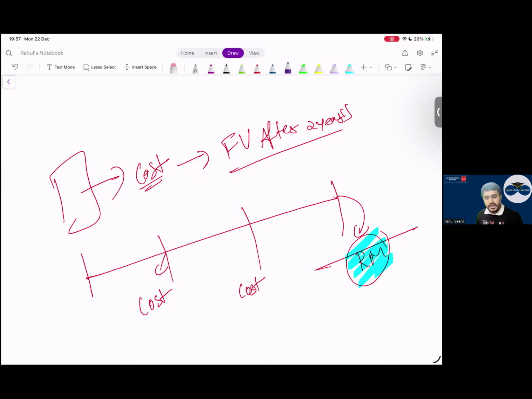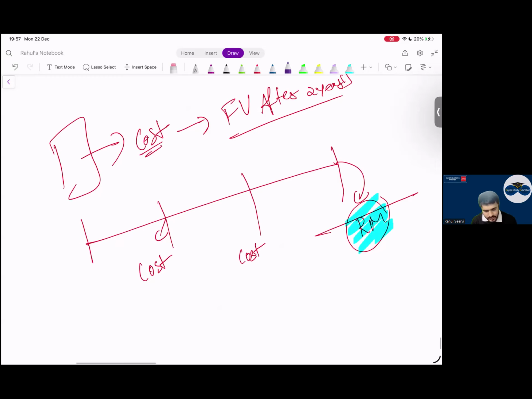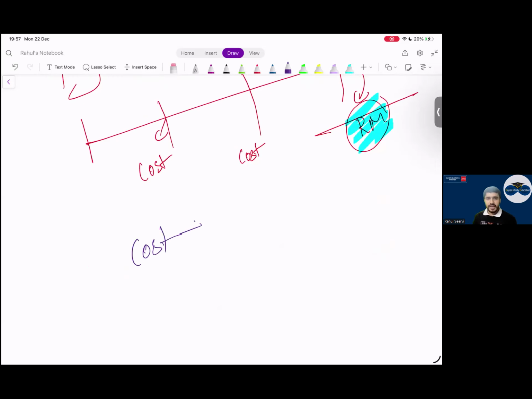We can do this. If I shift from the cost model to the revaluation model, can I say it will provide better presentation to shareholders? Yes. The stakeholders will get to know what the market value is. It will provide a better presentation. Sir, you mentioned we can shift from cost model to revaluation.